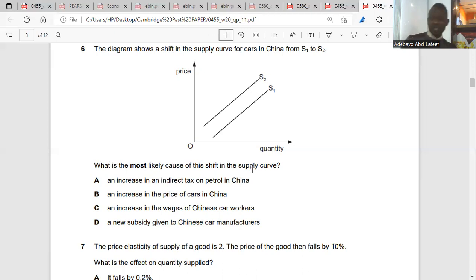It will increase supply. Subsidy is financial help from government for the production of goods and services. So the cost of production will fall because government is helping financially. So supply will increase. Because the focus here is about supply. So an increase in the wages of Chinese car workers will increase the cost of production. The supply curve will shift leftward. See, is it clear?